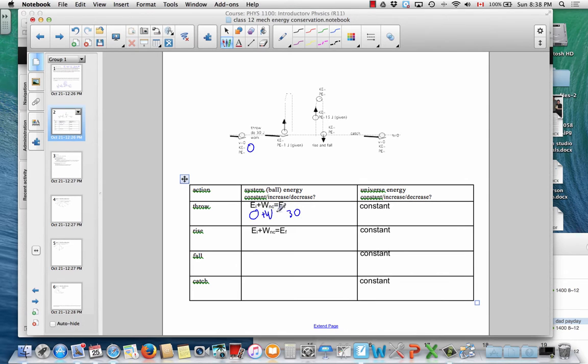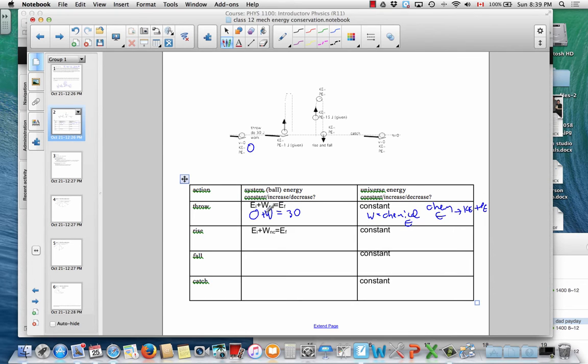And that was as a result of the work that we did. Now, in the universe perspective, that work is just chemical energy. And so what we're really seeing is a transformation from chemical energy into kinetic and potential. And the total remains constant, because the energy of the universe is constant.